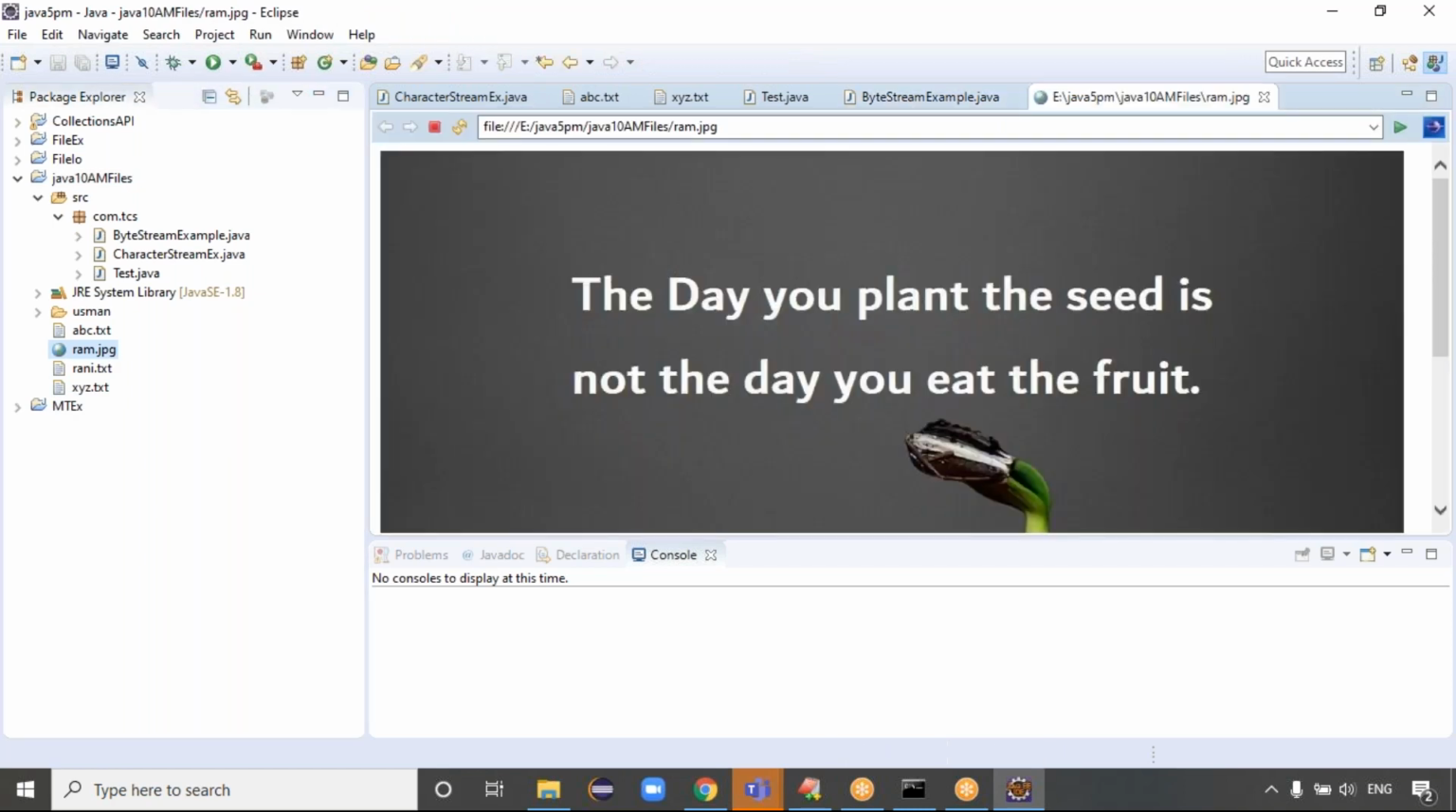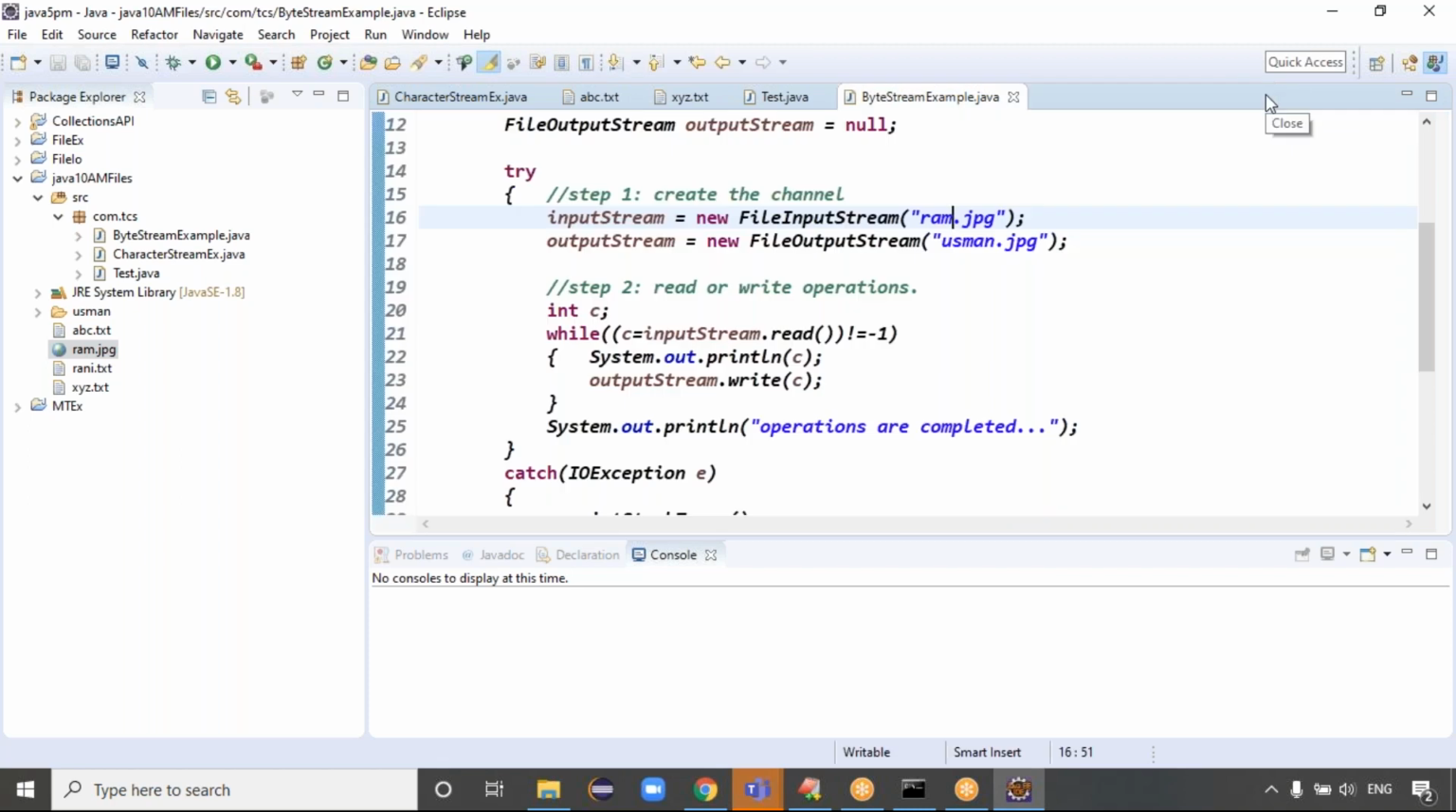The day you plant the seed is not the day you eat the fruit. We have to do some work and we have to wait. Then we get the result, right?